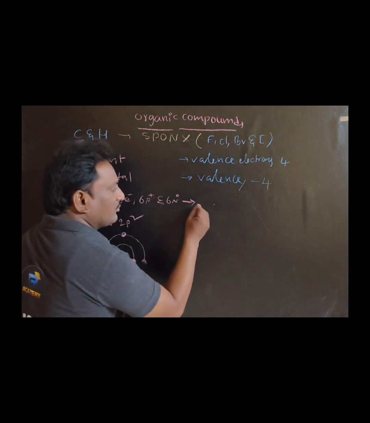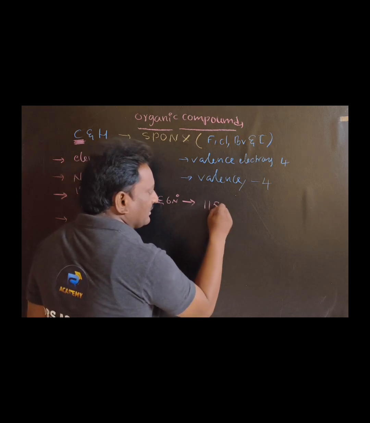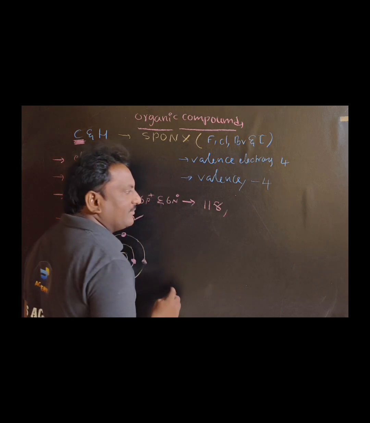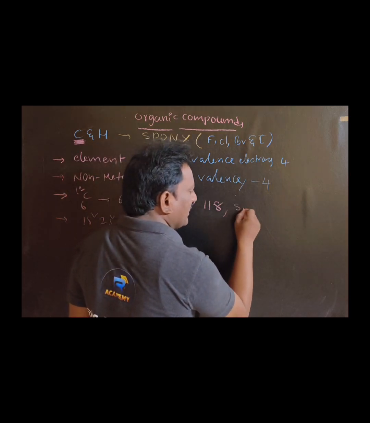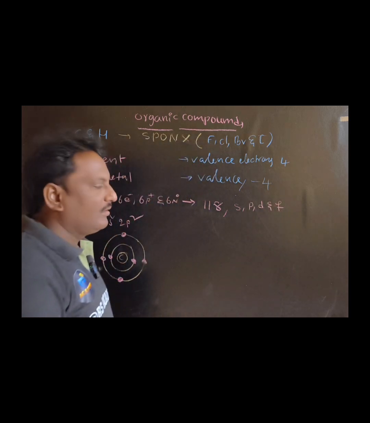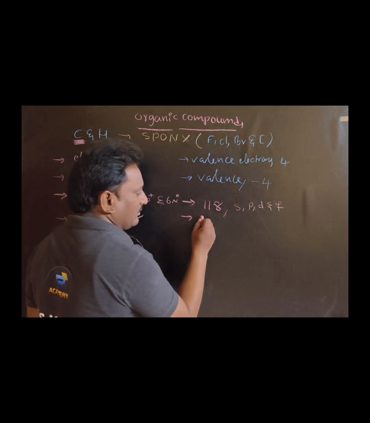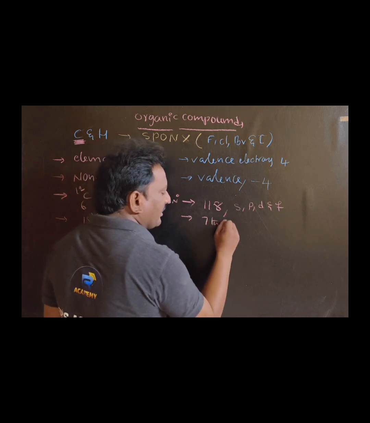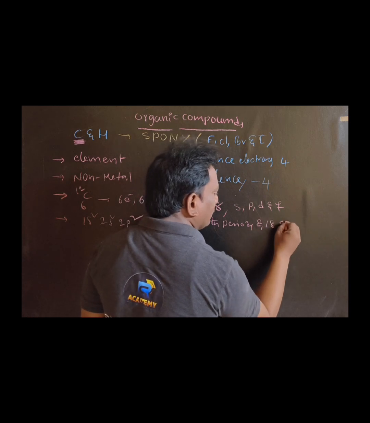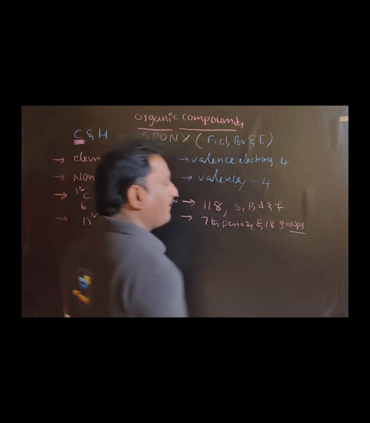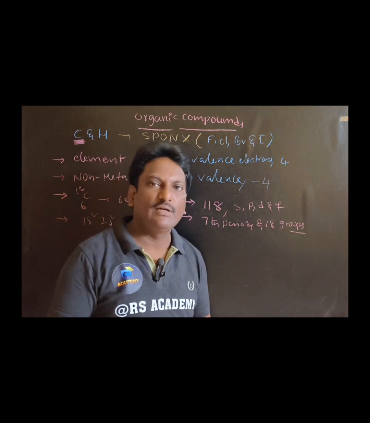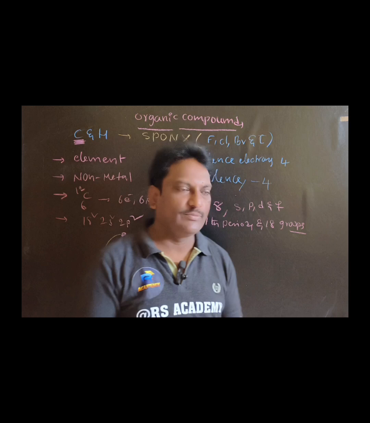You must know that the periodic table consists of 118 elements, and these are divided into blocks: S block, P block, D block and F block. There are 7 periods and 18 groups in the periodic table.